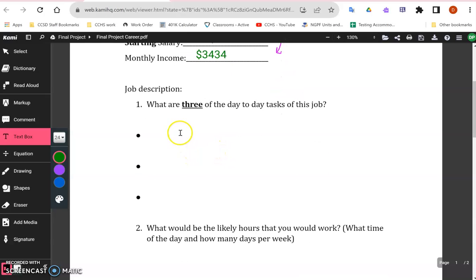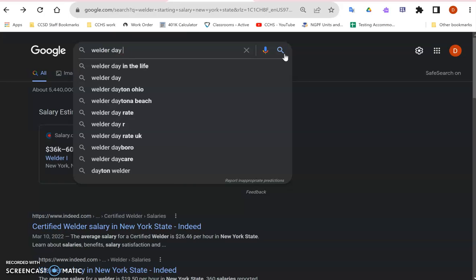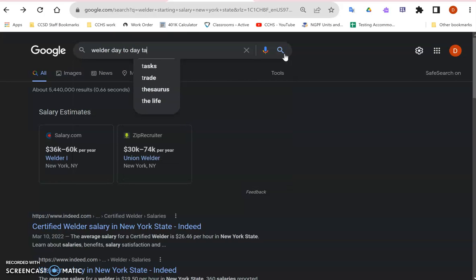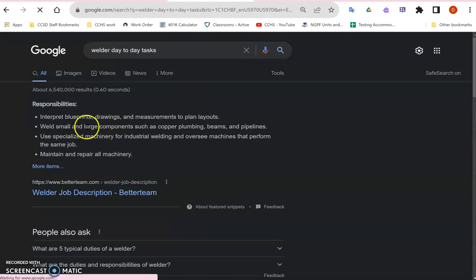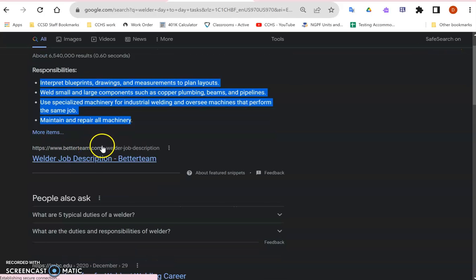Up next, we need to do 3 of our day-to-day tasks. Again, if you're not sure, you can go right to Google and search welder day-to-day tasks. There's going to be a bunch of different things that pop up. In this case, we've got 4 different things that pop up right here. You could use 3 of those bullets.